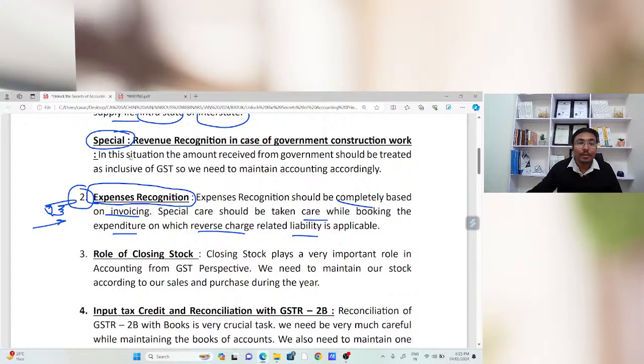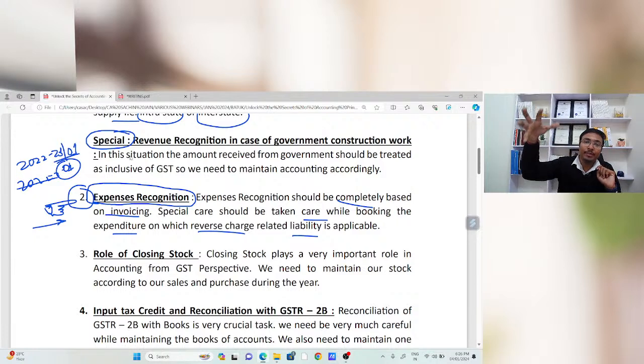कई बार क्या होता है? Counterparty is going to provide the invoice as 001 and we are going to book it as only 01. In that case, when you are going to reconcile your tax credit from your GSTR 2B, you will get a mismatch from the portal. That is the situation. So the first point is that all the particulars from the supplier invoices should be the same in our books of accounts.